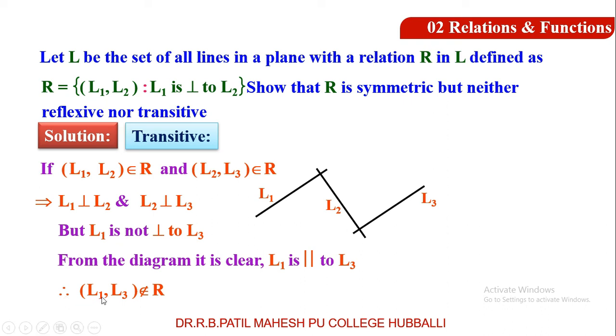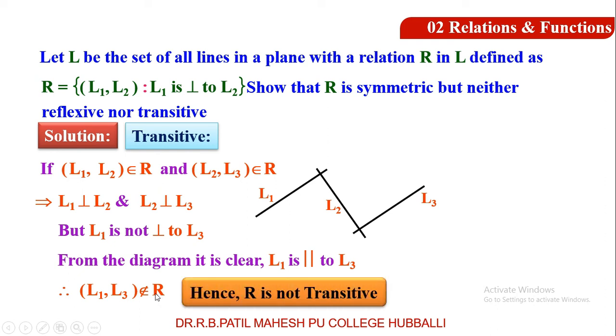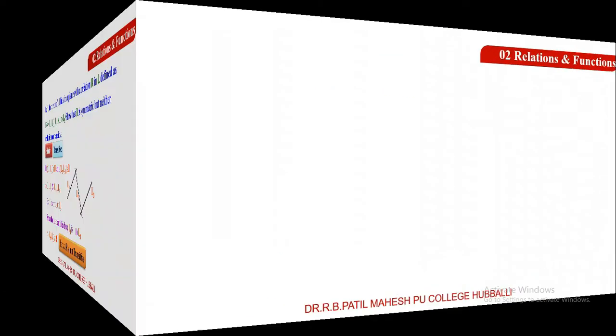Hence L1 comma L3 does not belong to R. Hence the relation is not transitive. Hope you understood. We proved that the relation is symmetric but not reflexive, not transitive.